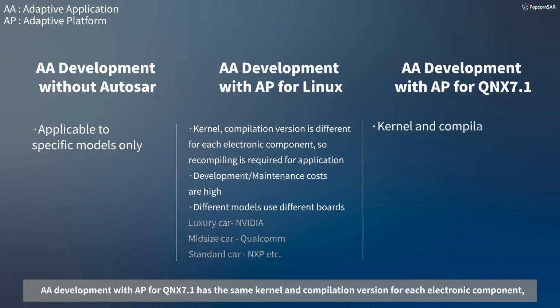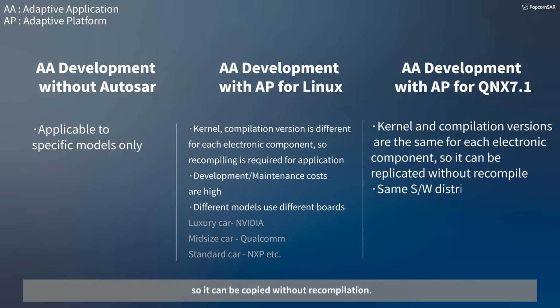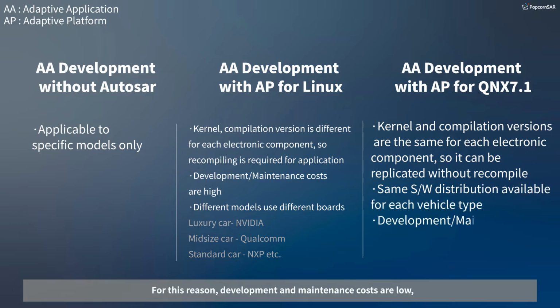AA development with AP for QNX 7.1 has the same kernel and compilation version for each electronic component, so it can be copied without recompilation. For this reason, development and maintenance costs are low, and the software for each vehicle type can be distributed equally.